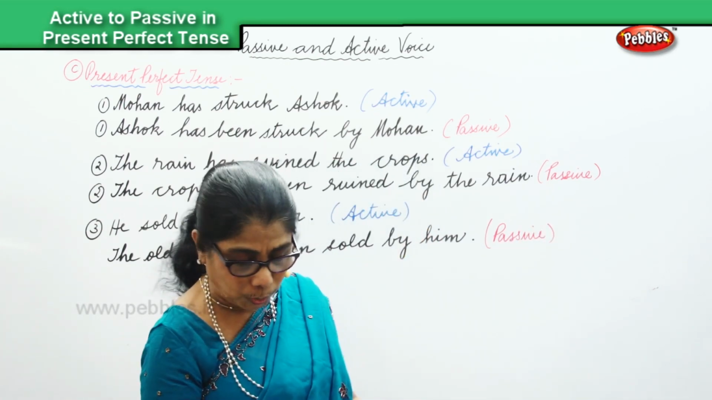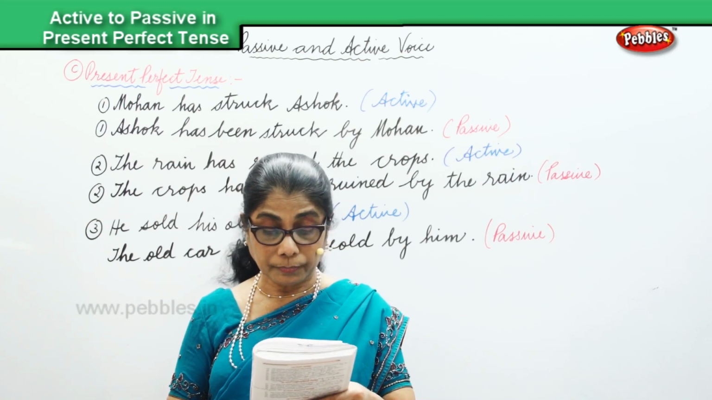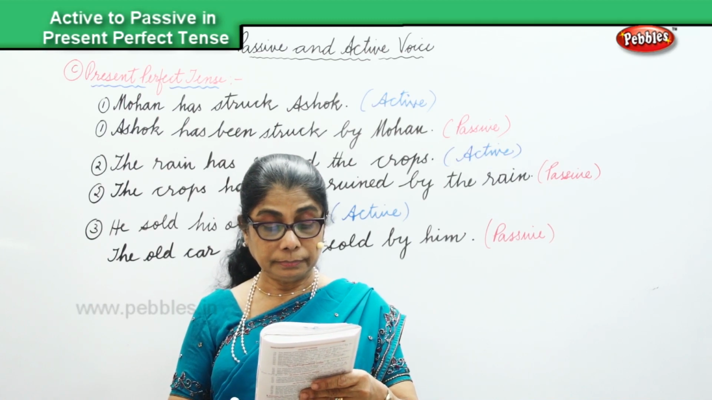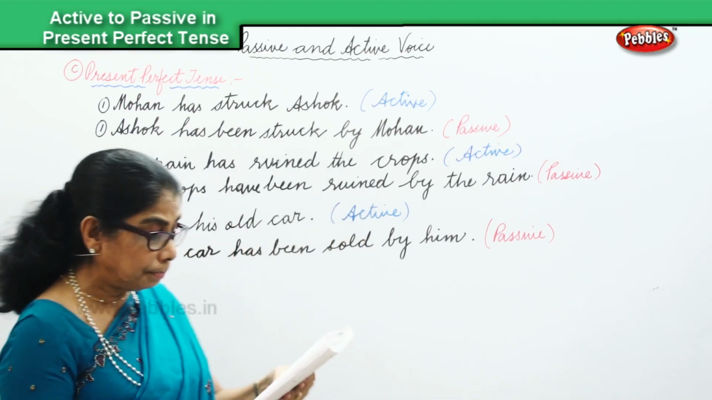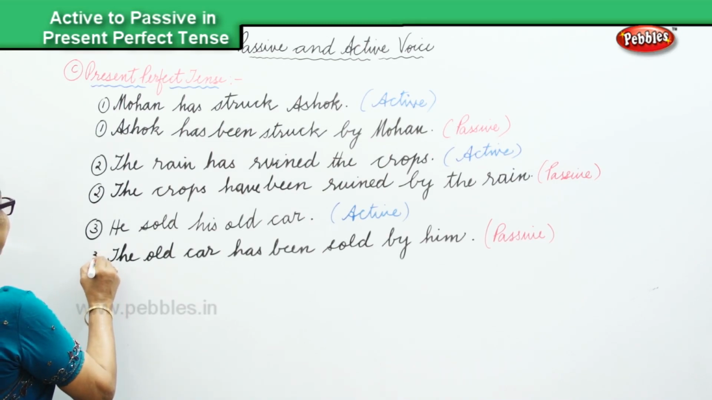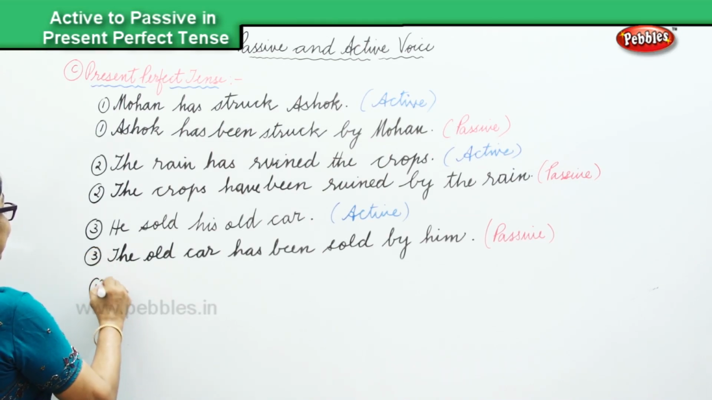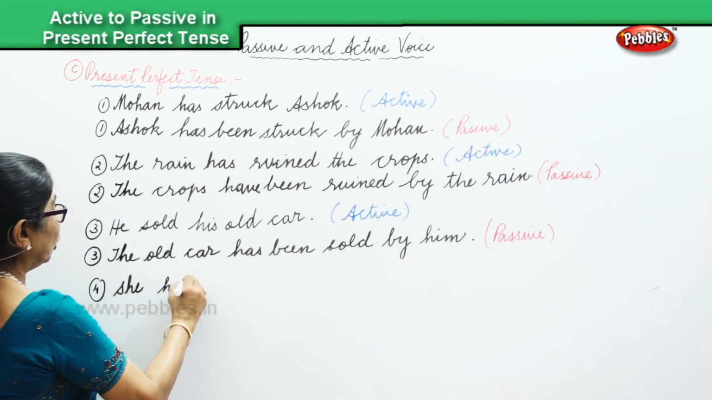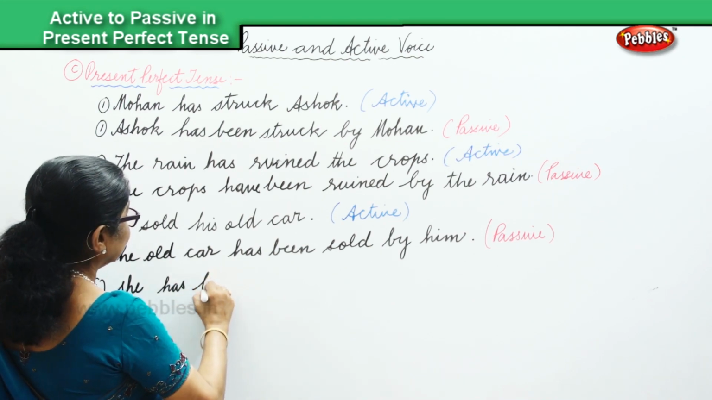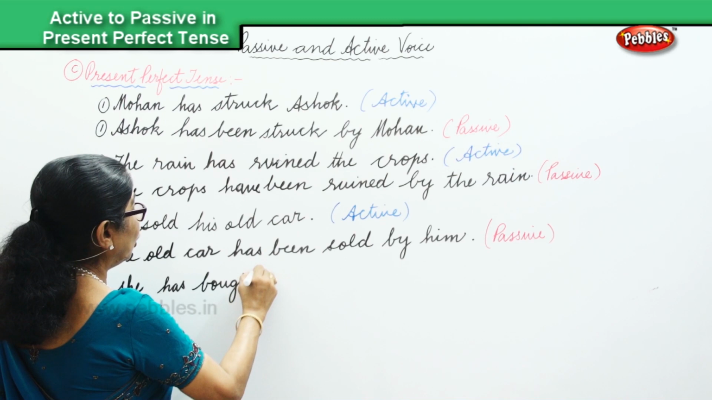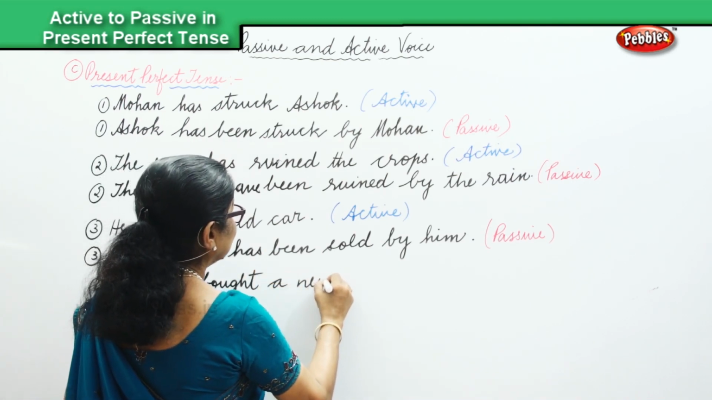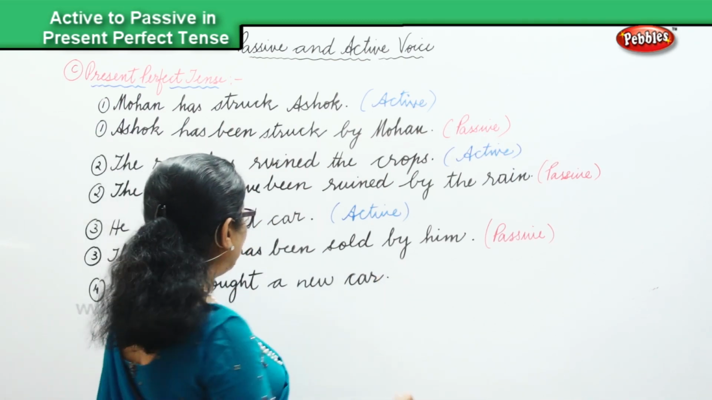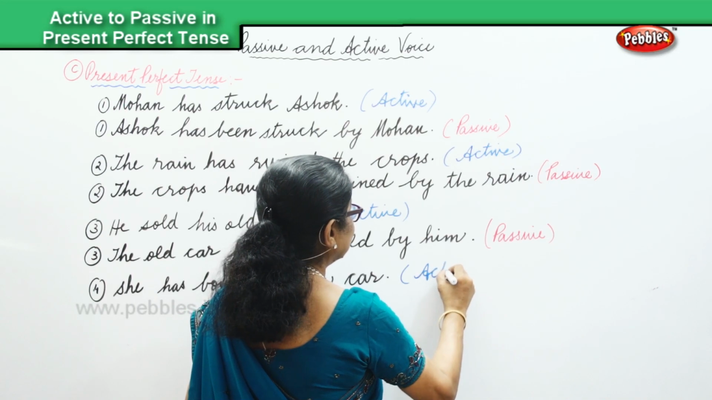Okay, maybe we can take one more sentence. She has bought a new car. Fourth one. She has bought a new car. That's the active. Active.